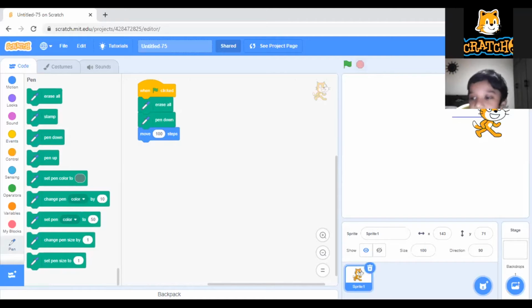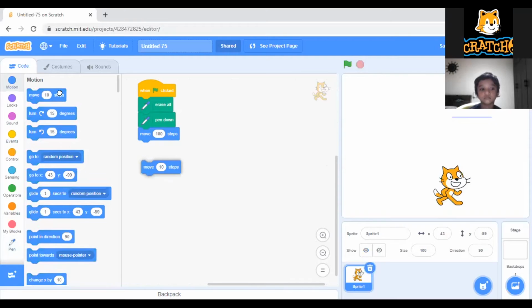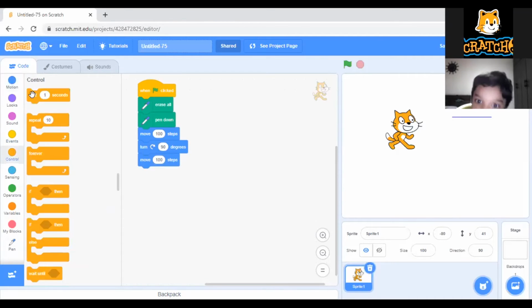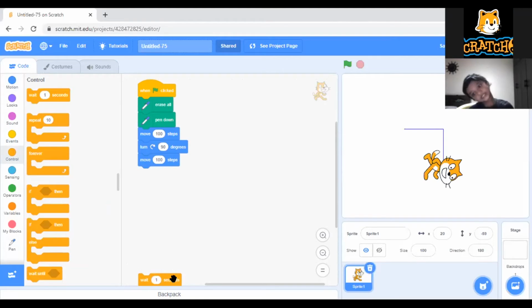Now what I want to do is make two sides. Two sides means after moving 100 steps, you should turn 90 degrees, and again move 100 steps. See what will happen. Here I will keep the wait block also, then you can understand easily what is happening. Without the wait block you can see what happened. Now see here, it is coming like this. Suppose you keep the wait block here, now see here.